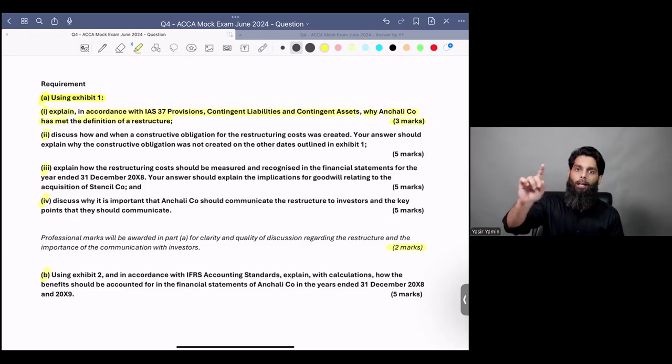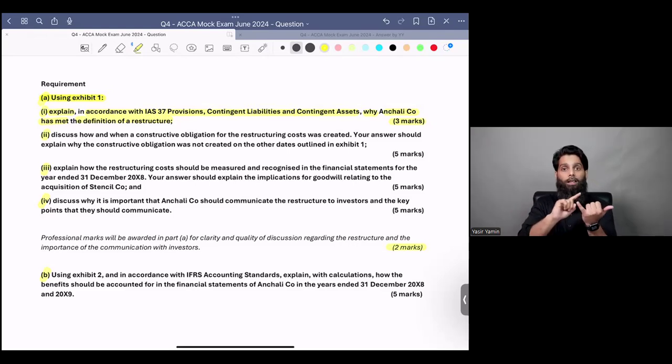Now, whatever happens in exhibit number 1 can only be termed as a restructuring activity if there is a change in scope or form of the business being conducted. If it's just a minor change, for example, removing 2 employees from the business, then it's not restructuring. If you're in Pakistan and you say you are going to open a subsidiary in London, that's not restructuring. That's just opening a new subsidiary. Or if you're creating a matrix organization in your system, that's not restructuring.